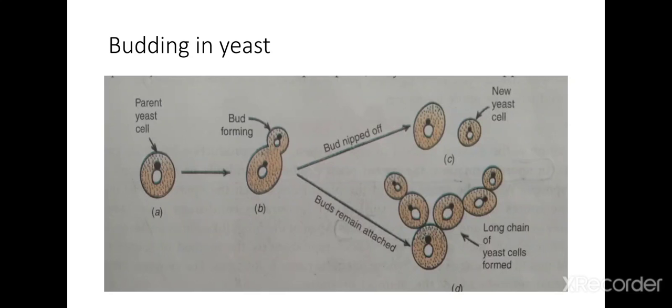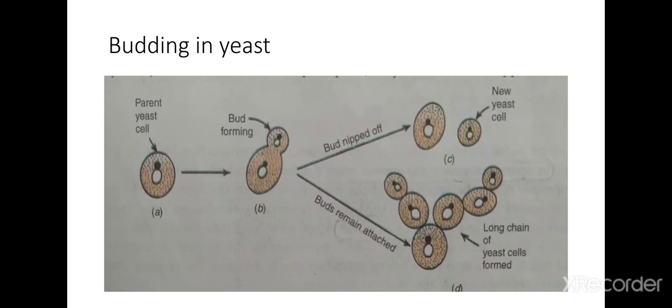The nucleus of that parent yeast cell then divides into two parts. One part of the nuclei moves into the bud. Ultimately, the bud separates off from the parent yeast cell and then forms a new yeast cell.